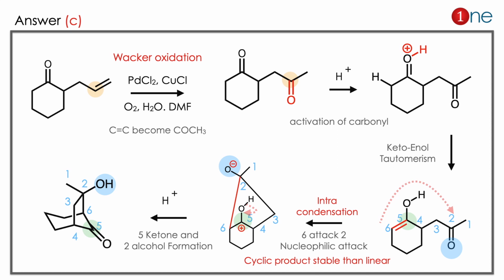Here you have to know two things. One is Wacker oxidation. Wacker oxidation converts C=C double bond into COCH3. Then the next thing: if you have an electron rich center and a carbonyl, you have to consider the cyclic product. Cyclic product is more stable than linear due to strain reasons.